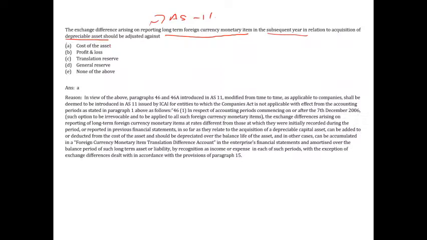What it says, suppose when you took a loan, I'll tell you an example. It is an option given to the companies under the Companies Act. So what they say under AS11, there is one paragraph 46. It says that suppose you purchase a depreciable asset, and you purchase this asset in foreign currency, or you took a loan to purchase this asset in foreign currency. Okay, so what happens?